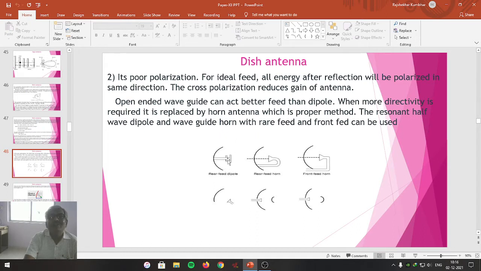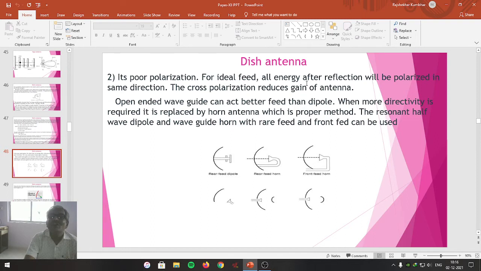And if this antenna makes a solid angle of 180 degrees, almost all radiated signal will be wasted. Those are not incident on the reflector. This is the first problem. And the second problem is poor polarization. Polarization is very poor. That is the second problem.